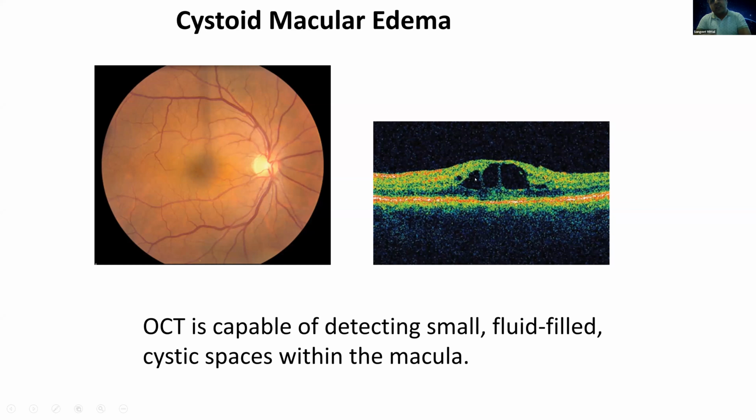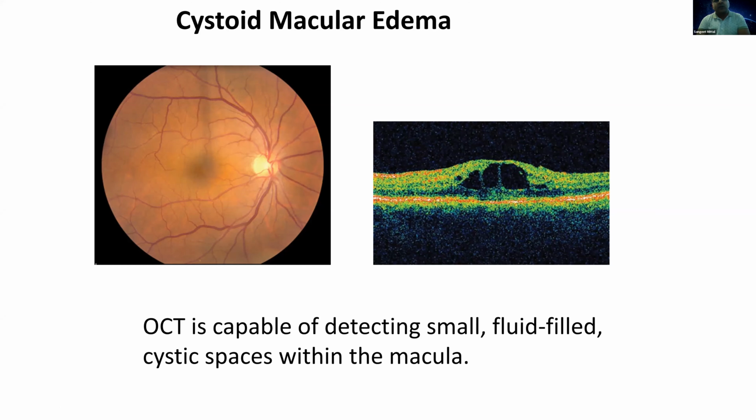And on OCT, you will see these cysts. This black area shows fluid, and these septae in between are the cysts. This is mainly present in the Henle's layer, and this is the typical appearance of a cystoid macular edema. Cysts you can see in the inner retina and the outer retina also. This cystoid macular edema can be associated with a neurosensory detachment, or it cannot be associated with neurosensory detachment, and it has got a prognostic value. I think we'll come to that later when we discuss the diabetic macular edema as such.